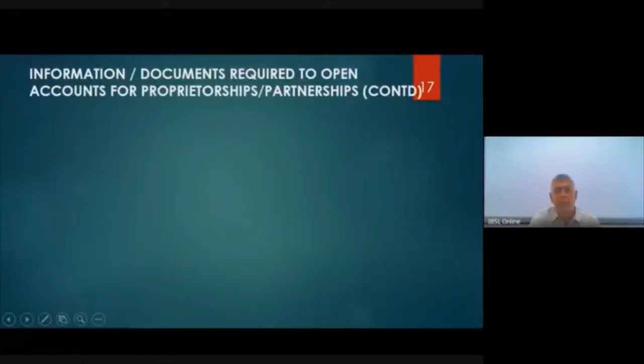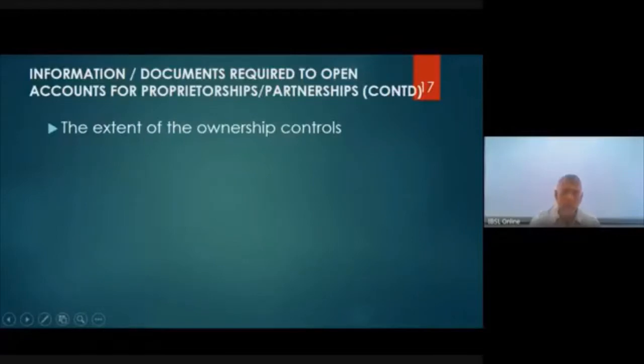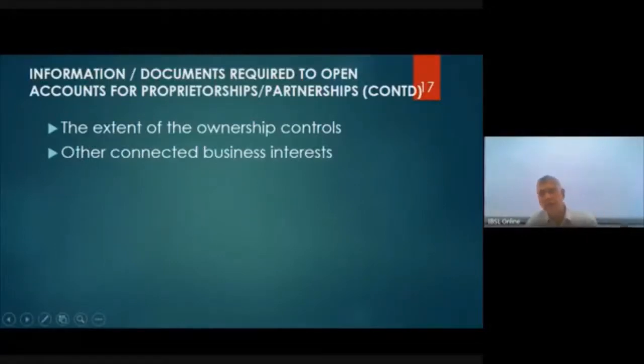Then, more information and documents are required to open an account. The extent of ownership and control, right? He owns 25% and the other owns 75%. It's better for the banker to know that. Other connected business interests. In addition to this business, do they have other business interests? Are they partners or proprietors of other businesses? You get those details also.